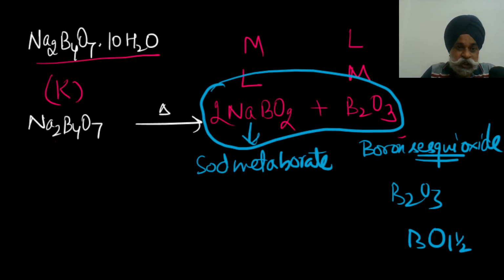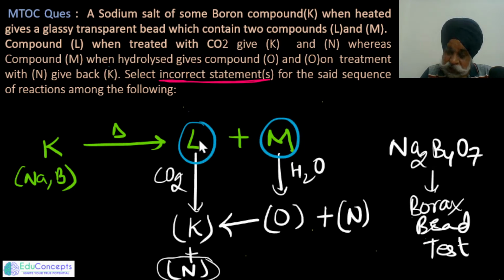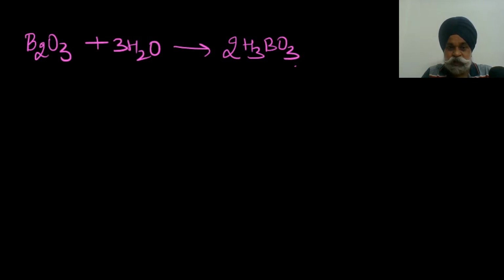Now we have almost identified K and L. K is found and M is found. Now M is being hydrolyzed and L is being treated with carbon dioxide. So if I write, we have already identified this one. This was M, which on hydrolysis gives you boric acid.